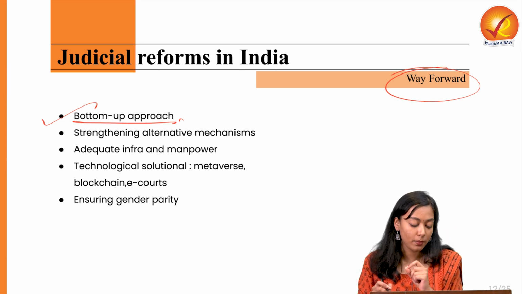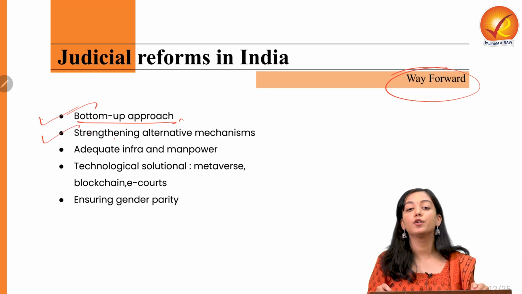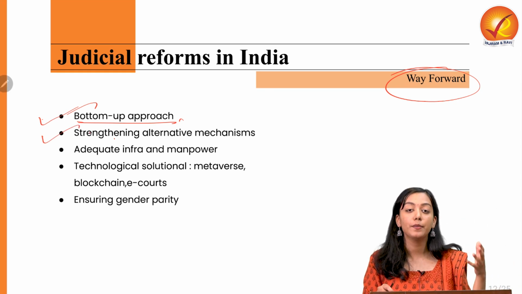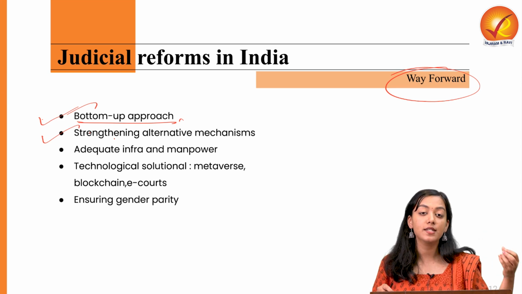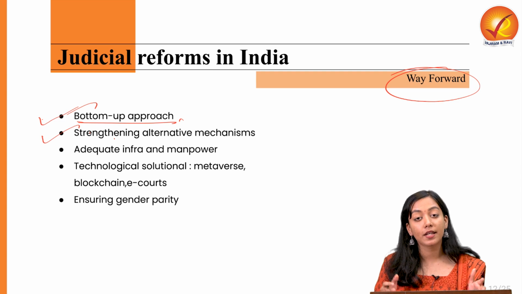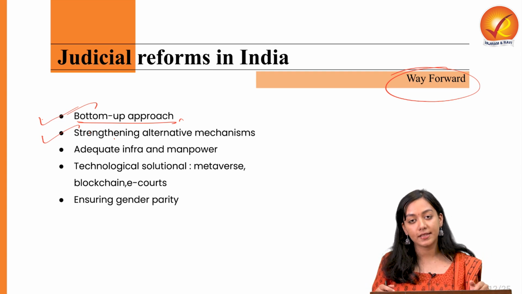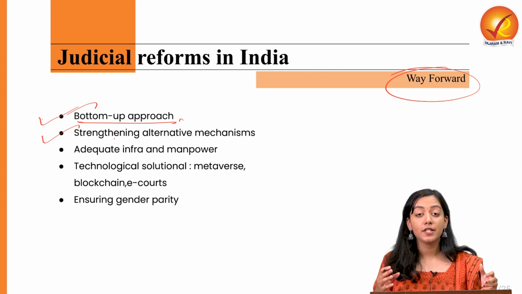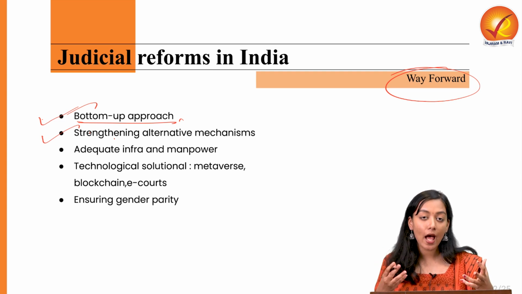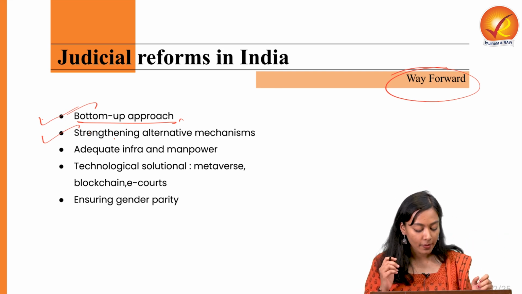infrastructure and manpower. Then second is strengthening the alternative dispute resolution mechanisms. For example, arbitration court, mediation court, conciliation courts. Some examples of this could be lok adalats, gram nyayalayas, so that people can reach out easily. They can be administered justice quickly and more effectively without going through the whole litigation process.